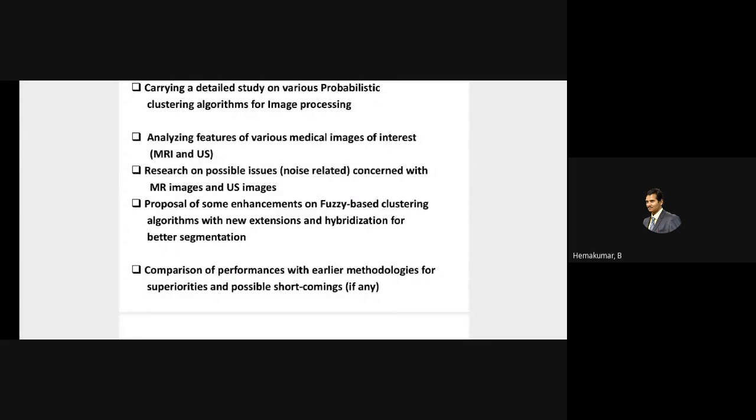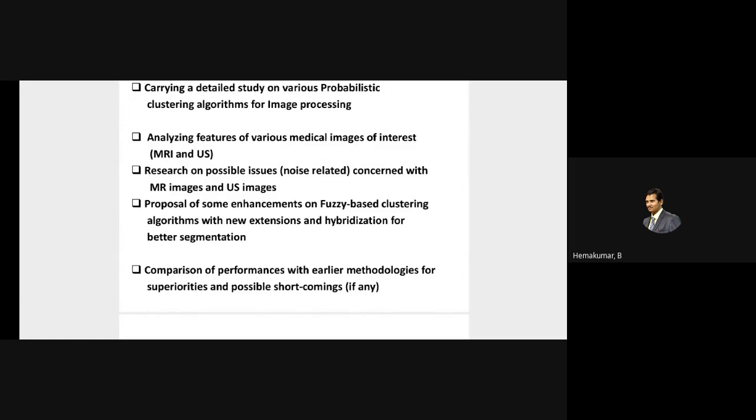I'm not going to get into the very recent things. I'm going to explain how the research methodology is carried out and how it should be carried out in the future also. That is not going to change. This methodology of carrying out research work is not going to change. But I have to explain how it was carried out by me and how it could be carried out in the future also.